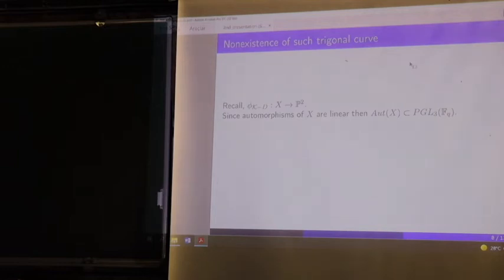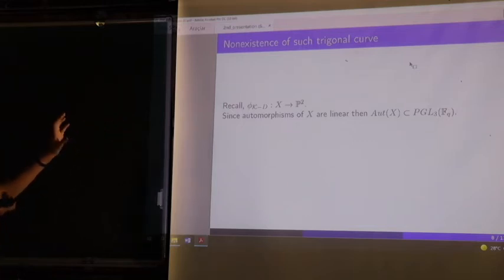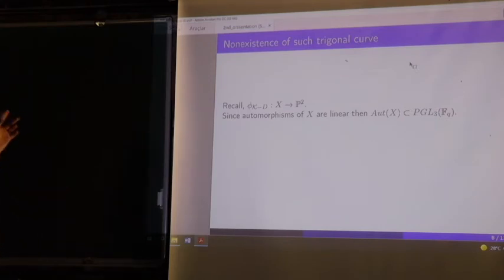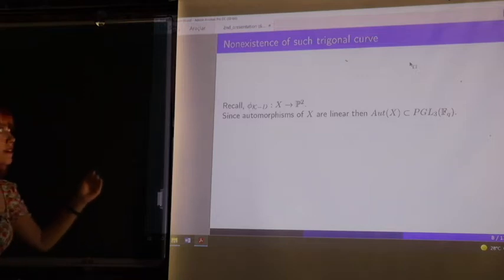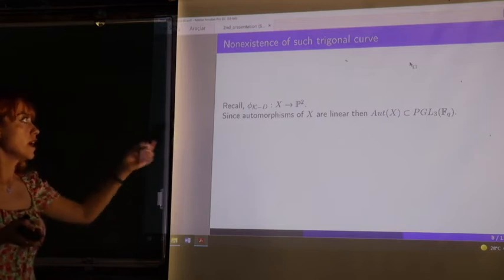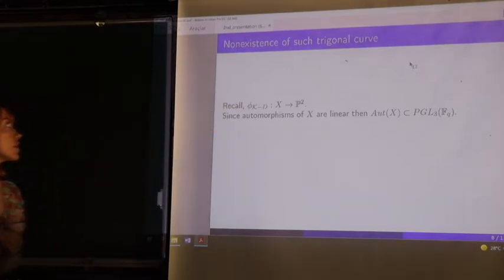Okay, so now we have the map phi kappa minus D from our curve X to P2, and we also know that the automorphisms of the trigonal curve of genus 5 are all linear. So this means that the automorphism group of the curve X is a subgroup of PGL3 over Fq. PGL3 over Fq comes from the projective space P2.